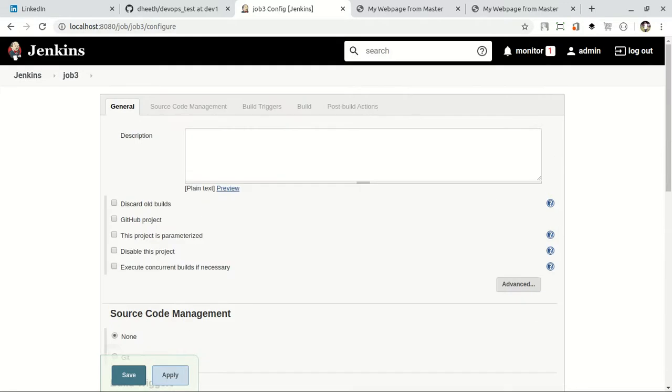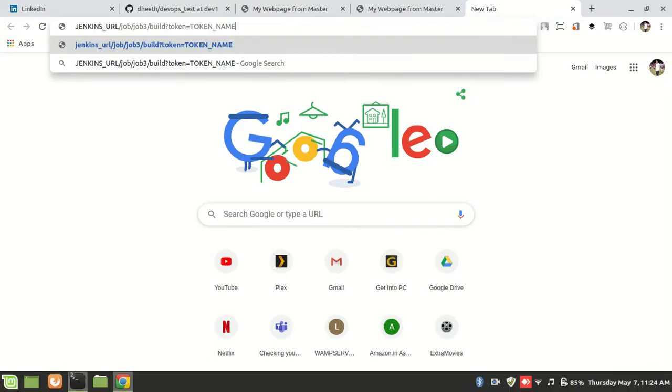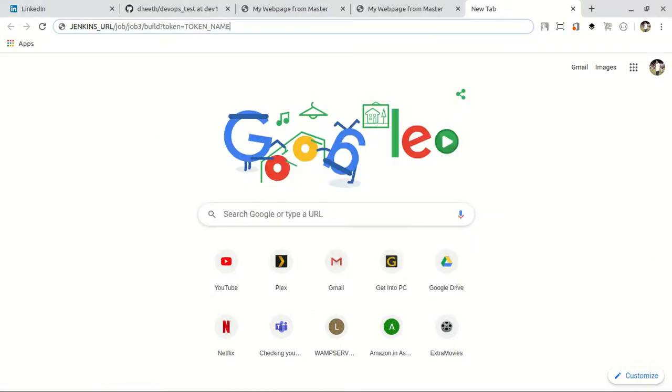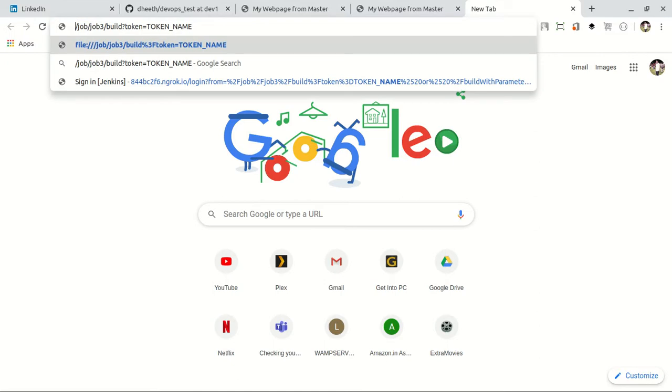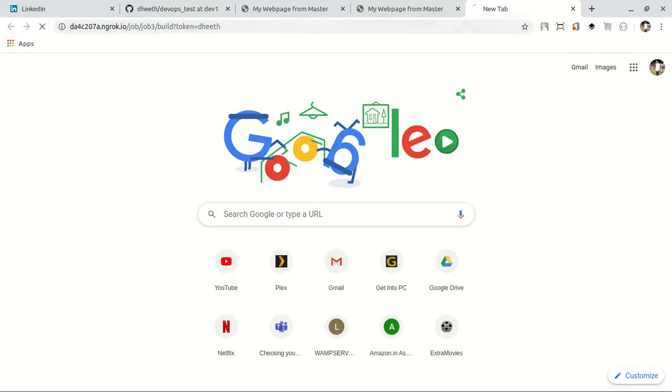I'll just copy the link and trigger my job. See, now this will trigger our job 3.